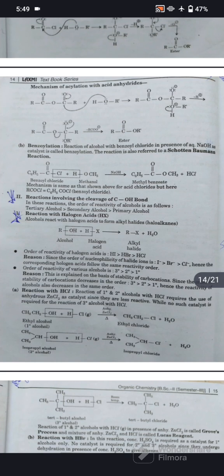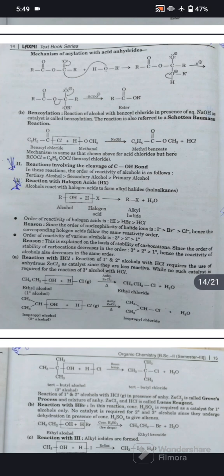The order of reactivity of various alcohols is: first tertiary, then secondary, and then primary. Reason: this is explained on the basis of stability of carbocation. Since the order of stability of carbocation decreases in the order of tertiary, secondary, and primary, the reactivity of the alcohol also decreases in the same order.